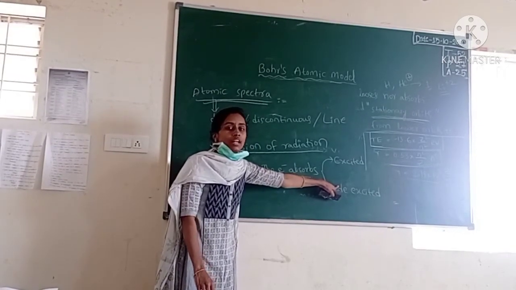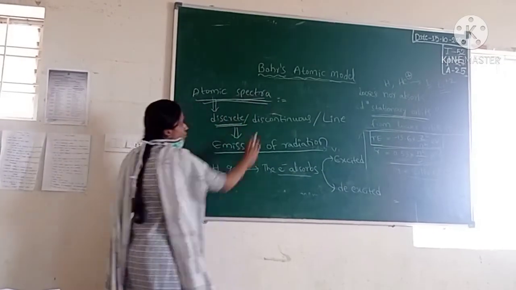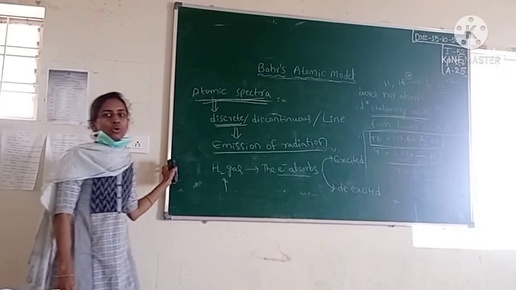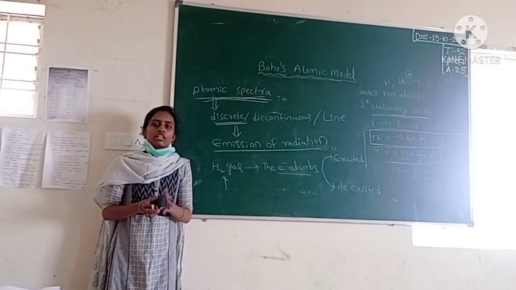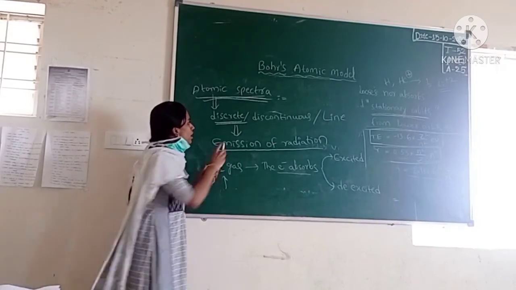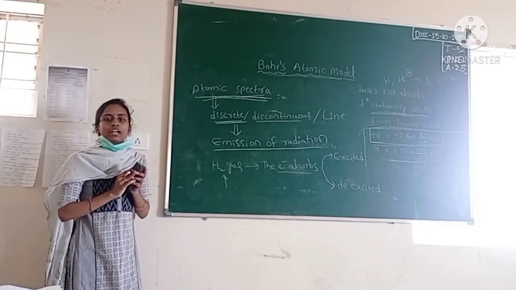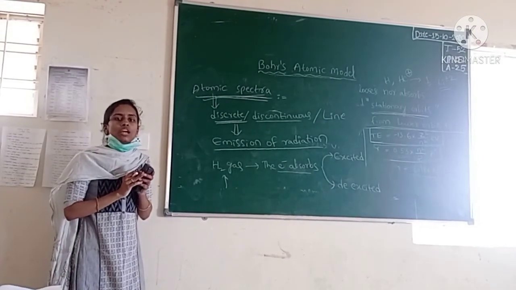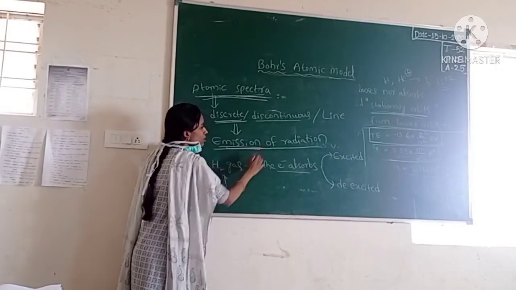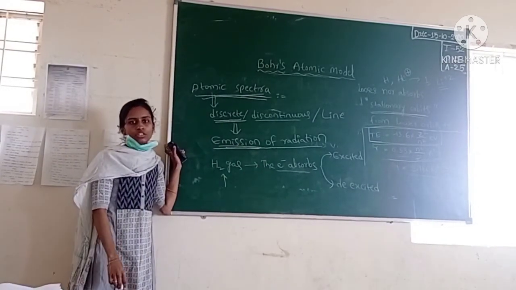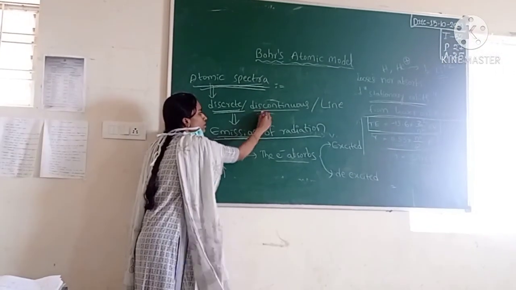That emitted radiation forms the spectrum of the hydrogen atom. So the hydrogen or atomic spectrum is which type of spectrum? Line spectrum, or we can call it a discontinuous spectrum.